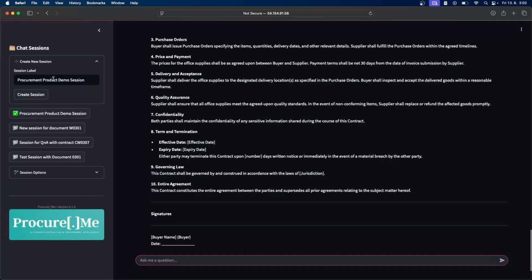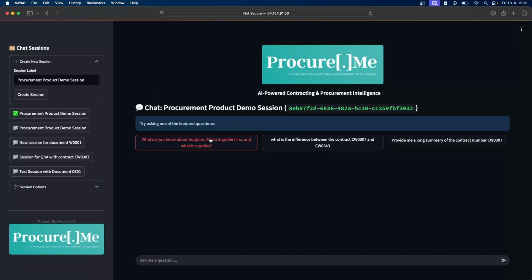For today's demo, I want to create a new session called Procurement Product Demo Session. When I create the session, it welcomes me with 3 example questions, but let's ignore them for this demo and first focus on the first problem I mentioned, which is getting information about certain suppliers or certain products. So I'm going to ask what this C6 supplier is supplying to this company.